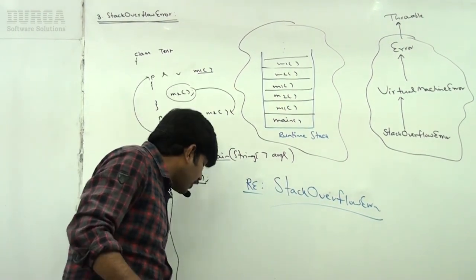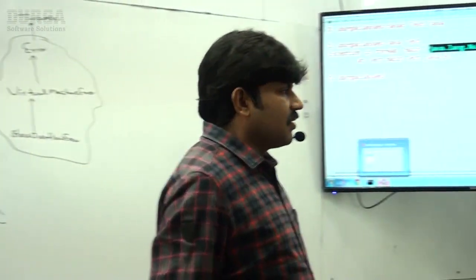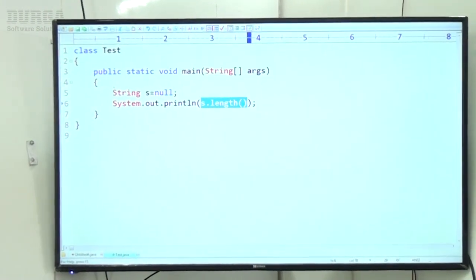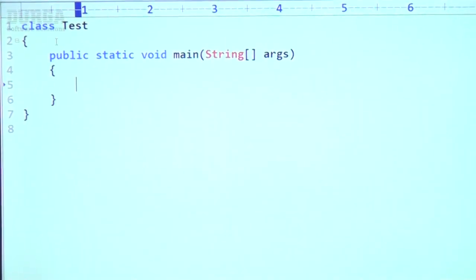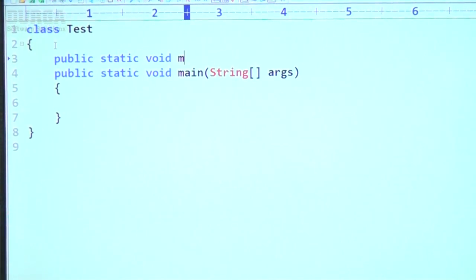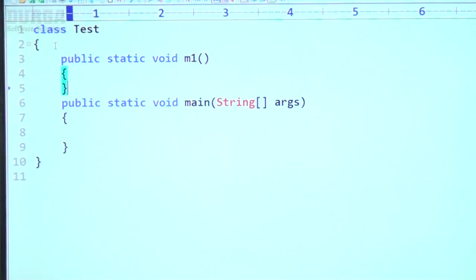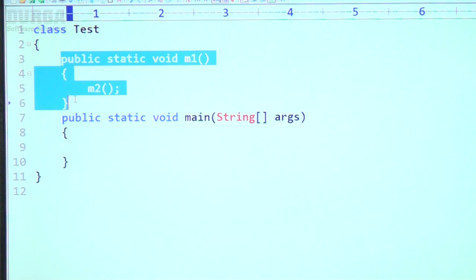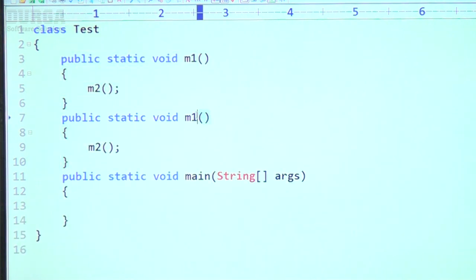Sir, let me execute this code. Have a look once. Observe carefully. I have one method, public static void m1, inside which I am calling m2. The same m2 internally calls m1.